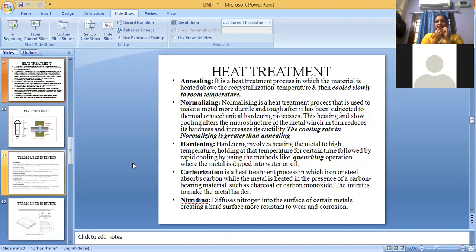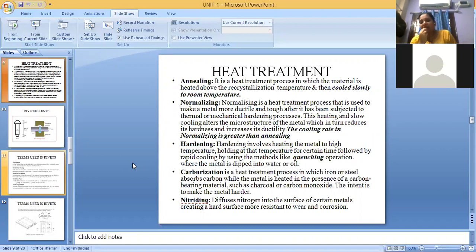Next one is heat treatment. Heat treatment is heating of material above its recrystallization temperature. We have different types of heat treatments. First one is annealing. Annealing is heating the material and cooling it slowly to room temperature. Next one is normalizing. Normalizing is also cooling, but it is a controlled cooling. In case of annealing, we just cool to room temperature, but in case of normalizing, the cooling will be more controlled, so that there will be a change in the grain structure and the material will become harder.